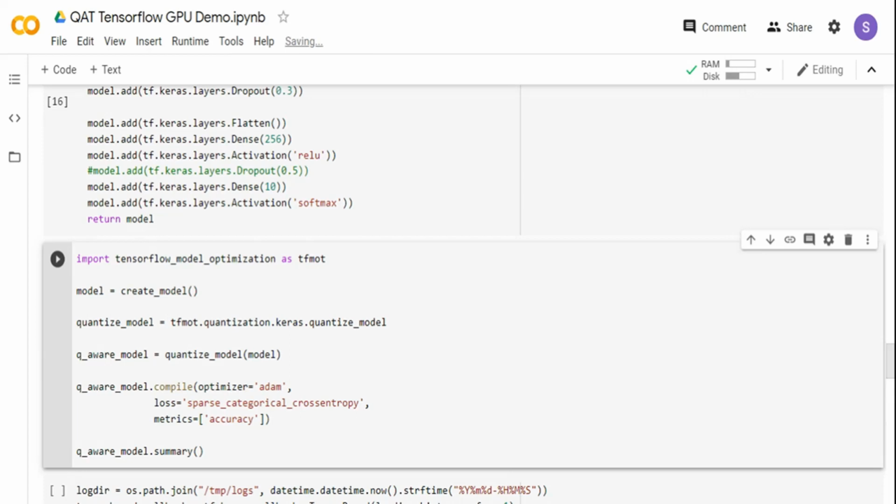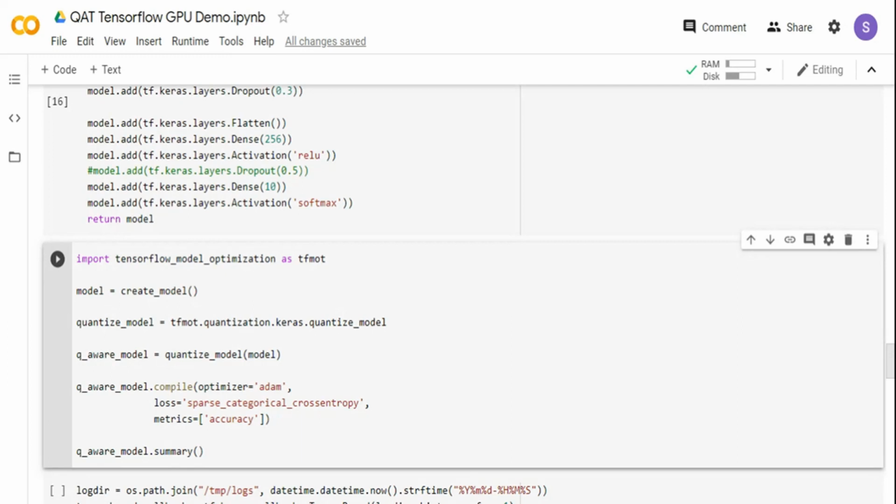I'm calling the create model method. And then from there, I am calling the TensorFlow model optimization quantize model package. In the quantize model, I am passing the model object, the Keras model we created on the top. And then I'm compiling that particular model with the typical Adam optimizer, categorical cross entropy, and accuracy as the metrics, which is very similar to a TensorFlow model. But here I'm using the quantization aware model.